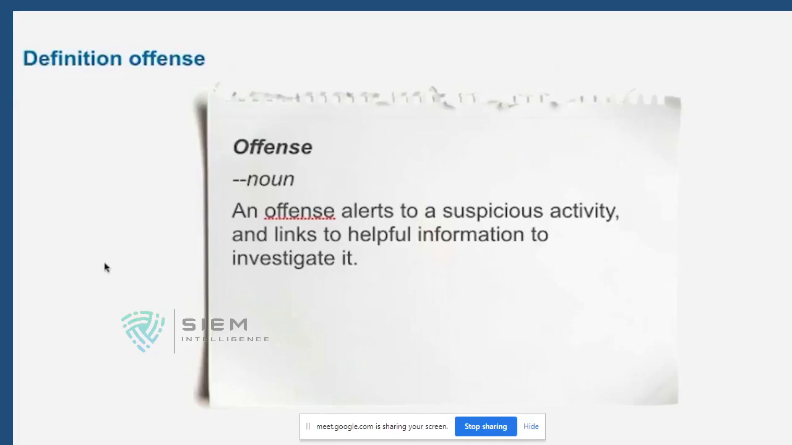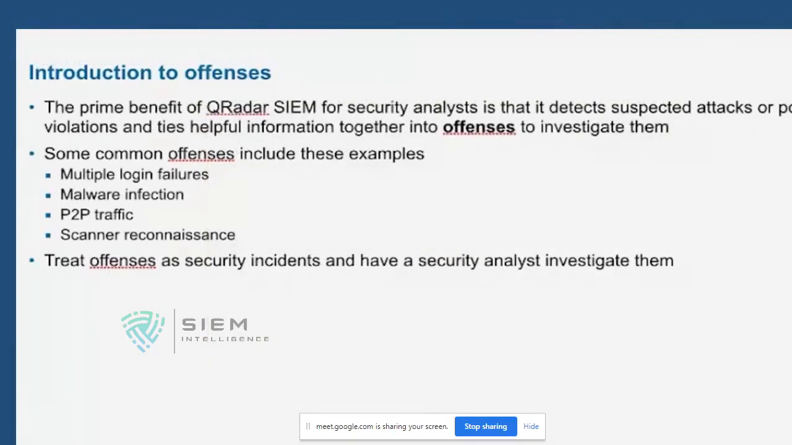The prime benefit of QRadar for security analysis is to detect suspected attacks or policy violations, and to tie helpful information together into offenses to investigate them. Some common examples are multiple login failures from the same source or the same destination, a malware infection, a virus detection, and P2P, which is generally torrent traffic. There is also scanner reconnaissance, which may be caught by a firewall or IPS, in each packet according to ACL policy, whether the policy is according to the organization or violating it. These are some of the examples we can consider.